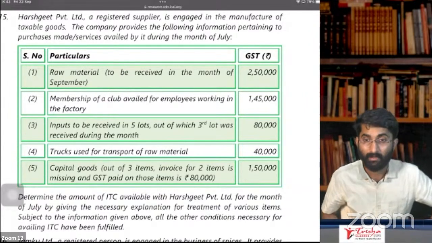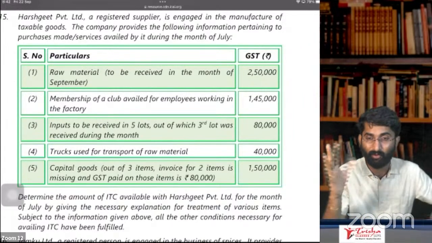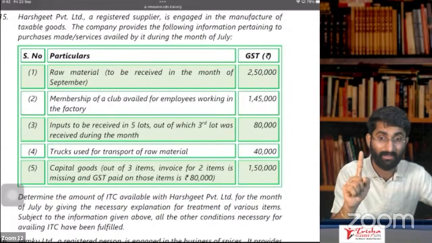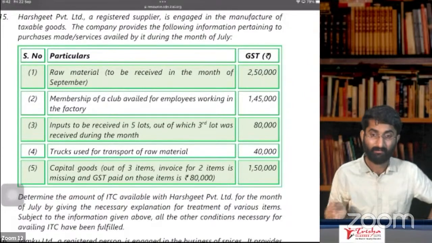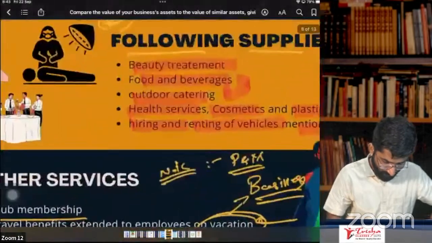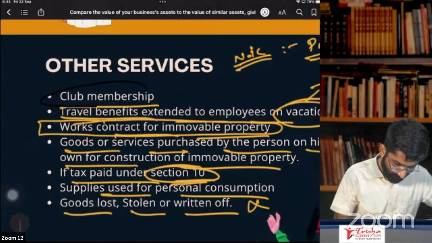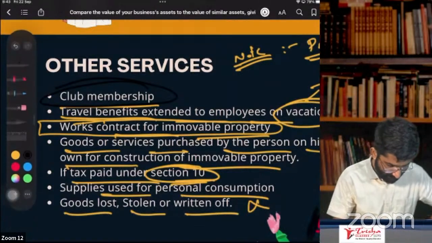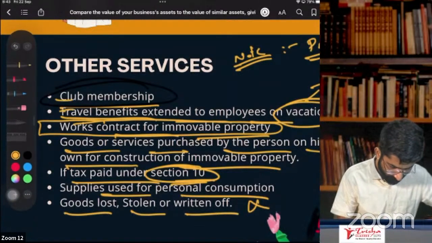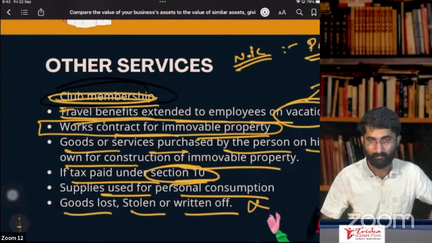Club membership, blocked credit, you don't get ITC. On 1,45,000, you don't get ITC. In blocked credit, in other services, we specifically discussed, no. See here, in blocked credit, on club membership, you don't get ITC. Here, club membership, you don't get ITC, it is blocked.